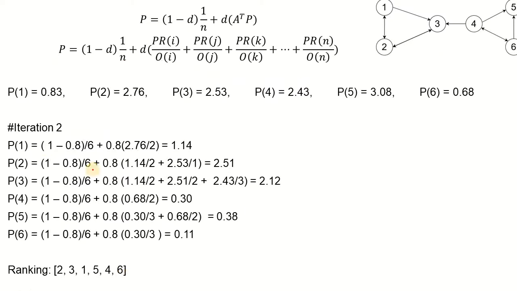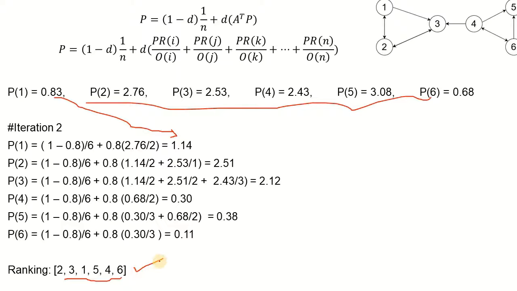If we move on to the next iteration using the values from the previous iteration, the values are being modified. The prestige of node 1 went down from 1 to 0.83 in iteration 1, and it has again gone up in iteration 2 to 1.14, and all the values are modified accordingly, and as you can see, this is our final ranking for all the nodes in the network. So these were some of the modifications that were later introduced on the PageRank algorithm, and in the next few lectures we are going to implement this through code also. So keep watching.